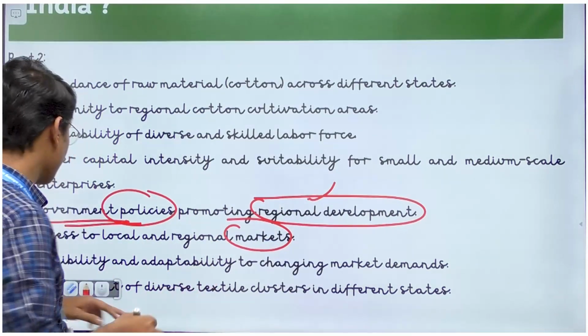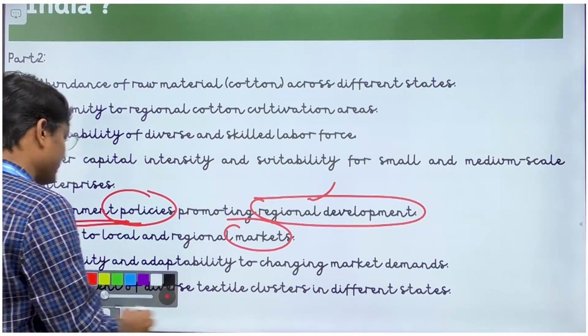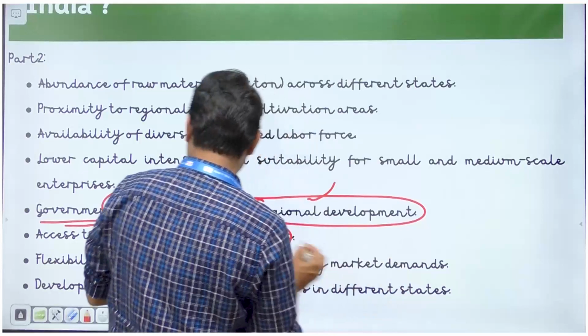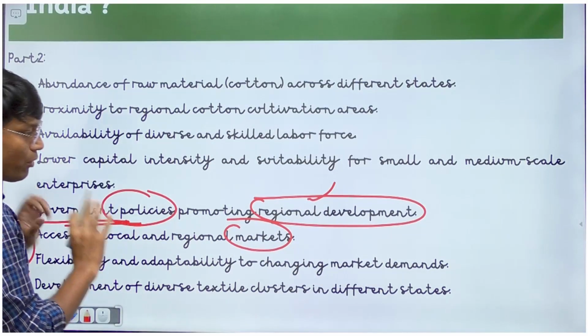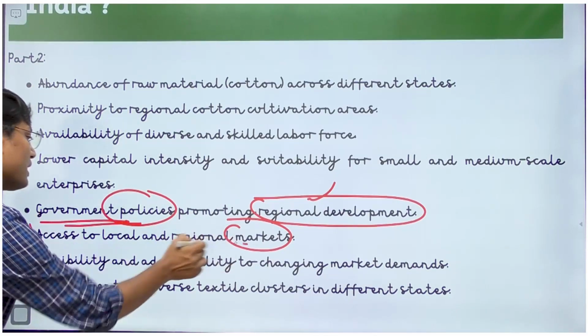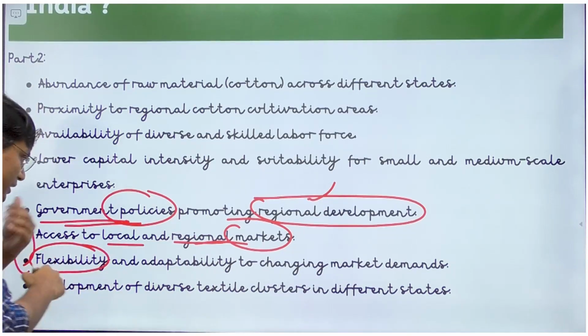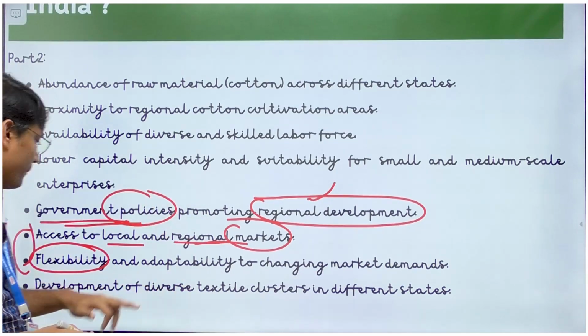cotton textile industry. Then flexibility and adaptability to changing market demand. That is again this particular point. This can be clubbed together. These are 2 points which are indicating to the same thing. ठीक है. तो दैट इज समथिंग वी हैव सीन. लोकल मार्केट्स बहुत फ्लेक्सिबिलिटी डिमांड करते हैं, एडेप्टेबिलिटी डिमांड कर रहे हैं क्योंकि सबकी अपनी अपनी टेस्ट अलग है.